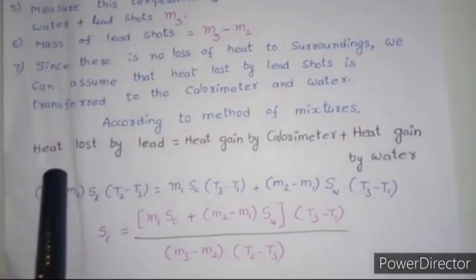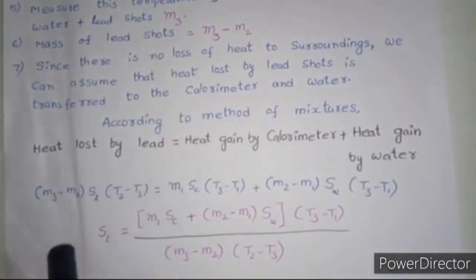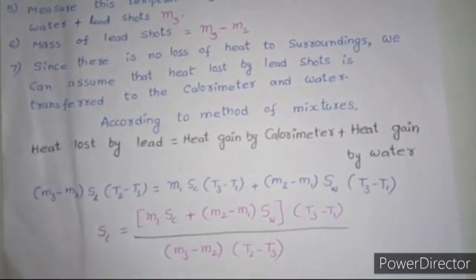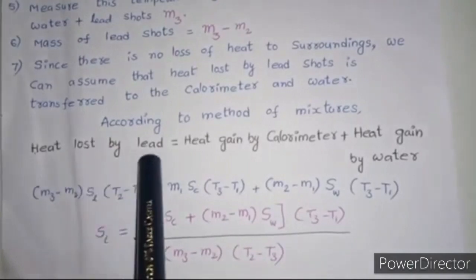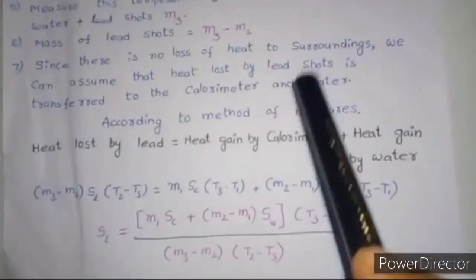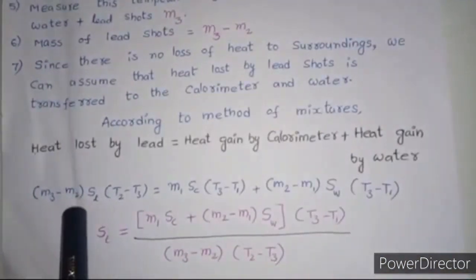Now first let us find out the heat lost by lead shots. Here we have applied the formula Q equals m s delta T. Here m means the mass of lead shots, which we found just before, that is M3 minus M2.